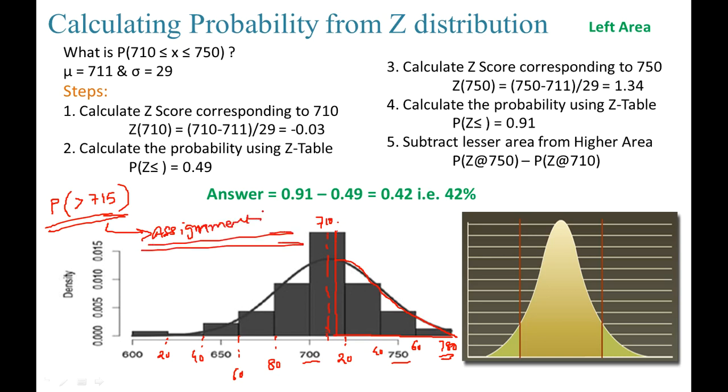for those who are watching this video. Please put your answers in comments wherever possible, maybe on Facebook, maybe on YouTube, maybe you can directly WhatsApp me. So tell me the probability of this area, meaning how you will calculate it from the z-table. The probability of a student scoring greater than 715 marks.